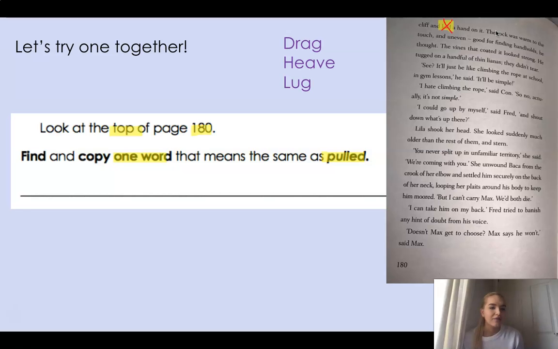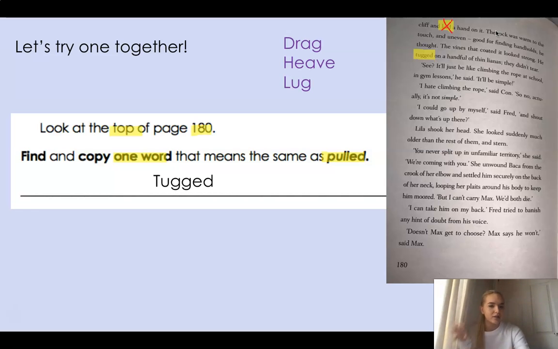He tugged on a handful of thin lianas. Tugged is a verb. When we tug something, what are we doing? Say we're tugging some rope. That means the same as pulled. So tugged would be the word that I can write there because it means the same as pulled.